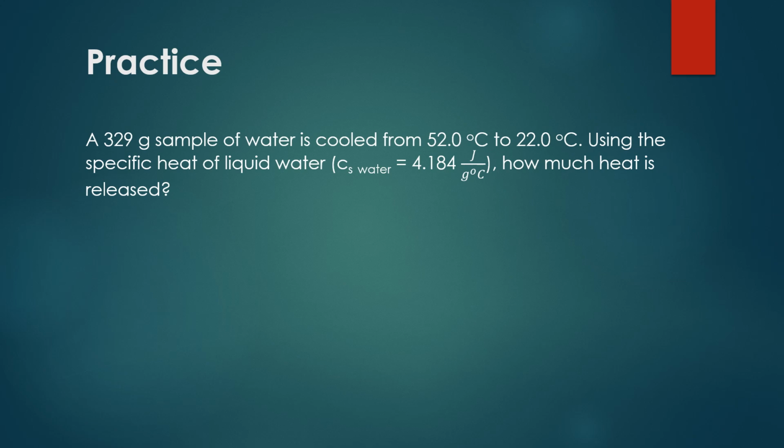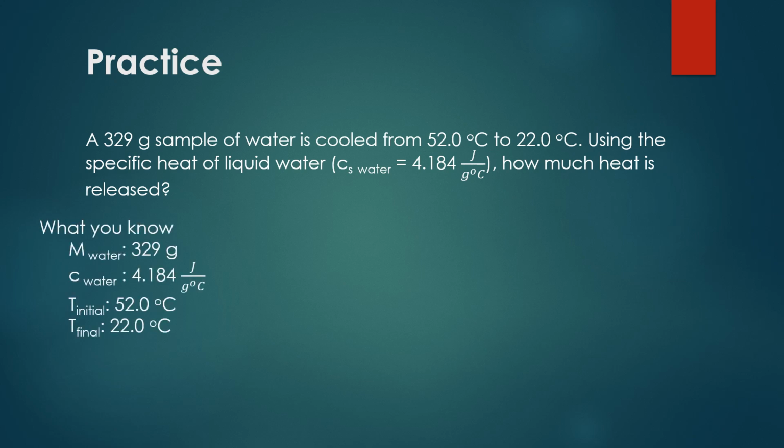Let's look at a practice problem and how we're going to use this equation. In this problem, we have a 329 gram sample of water, and they're cooling it from 52 degrees down to 22 degrees. Using the specific heat of water from the table, given here, how much heat is released? So what they're asking you to do is calculate the Q value. Let's look at our knowns. We have the mass of water, 329 grams, and it's in the units we want, so we don't need to adjust. Remember, we need it in grams in this equation.